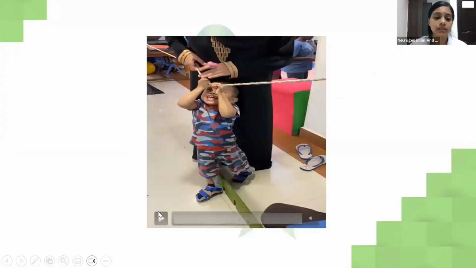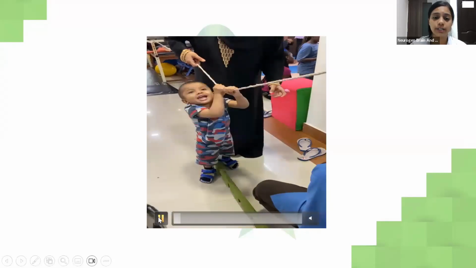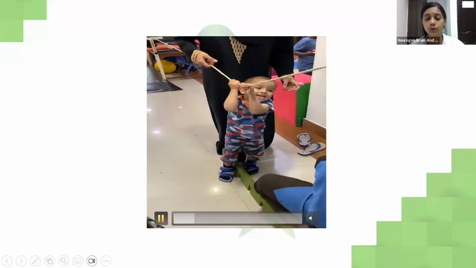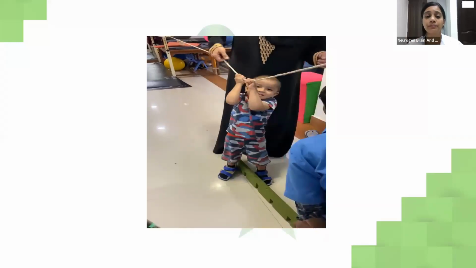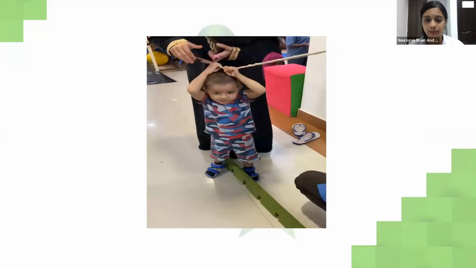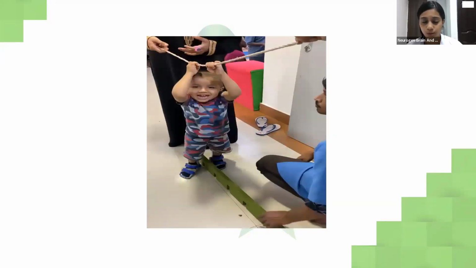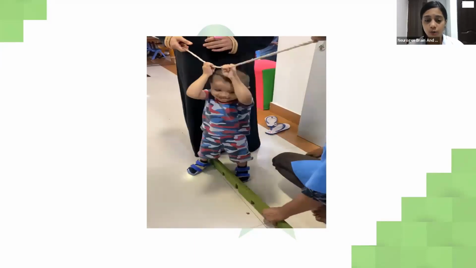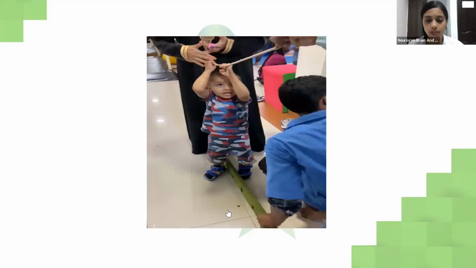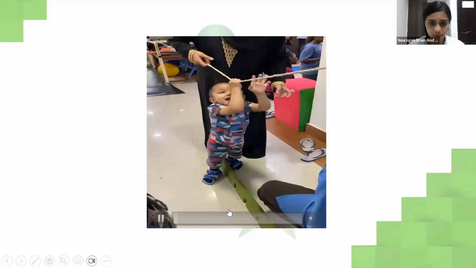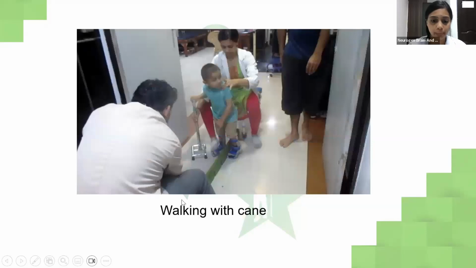This activity is also good for the child to understand how to hold on to the rope. He's actually pulling down the rope, but we expect him to just hold on to the rope and lift his leg while he walks for a better trunk posture.